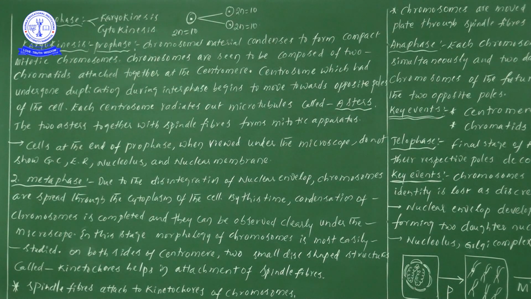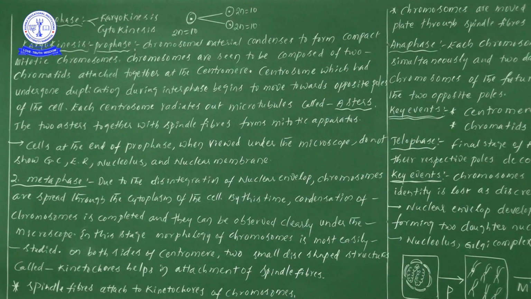begins to move towards the opposite poles of the cell. So in interphase, what is the information we are discussing? The centrosome which had undergone duplication during interphase. Actually, the duplication of a centrosome we observe only in interphase, but here we are taking it under prophase from a concept point of view.